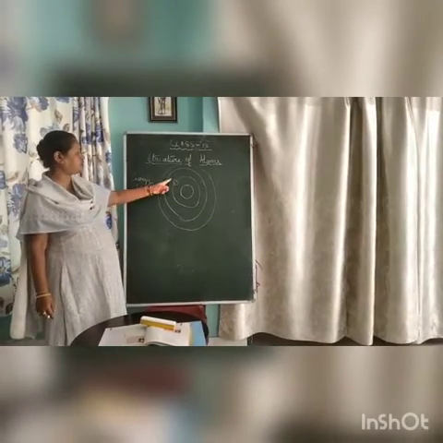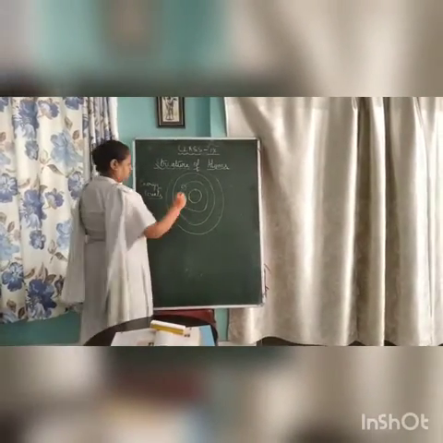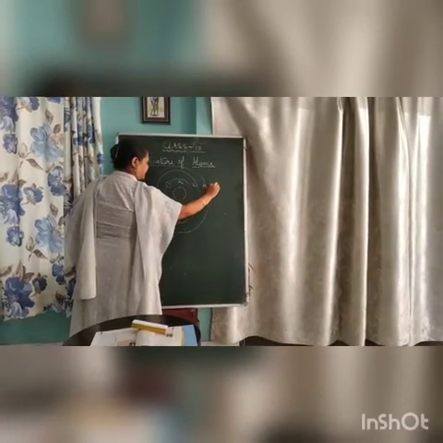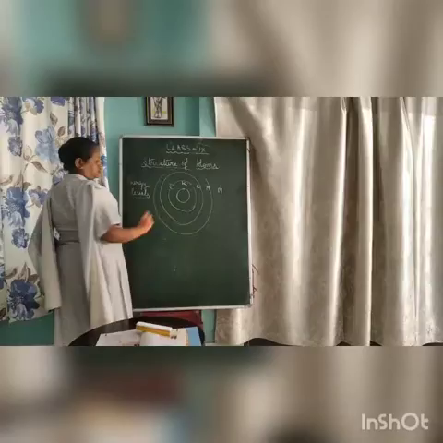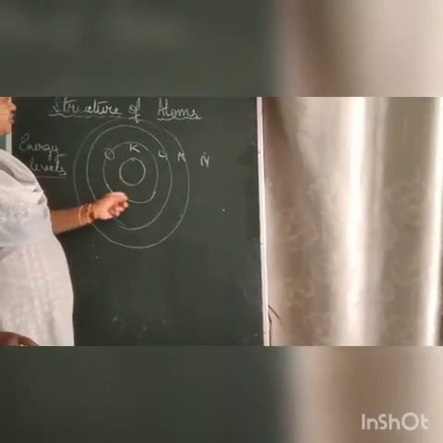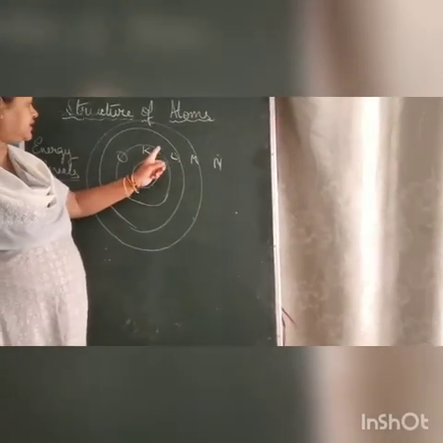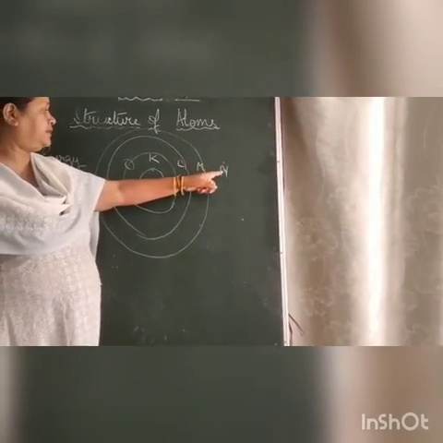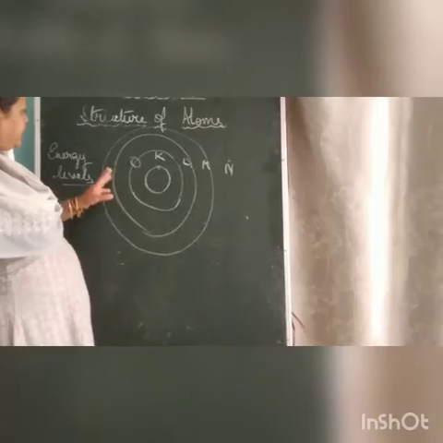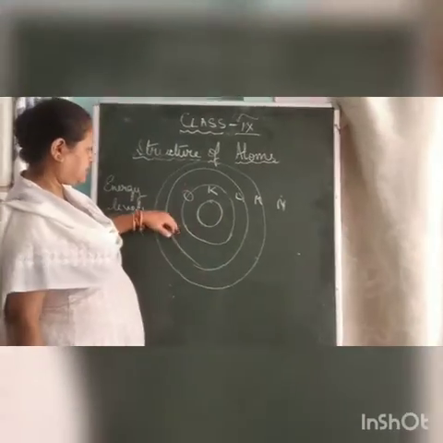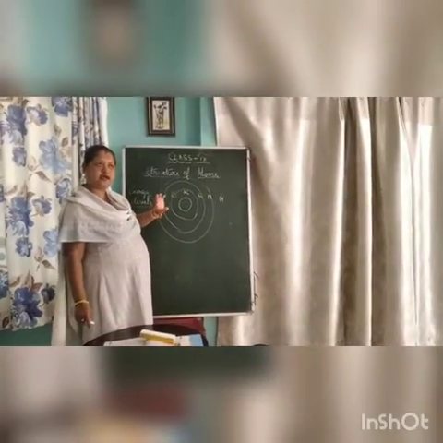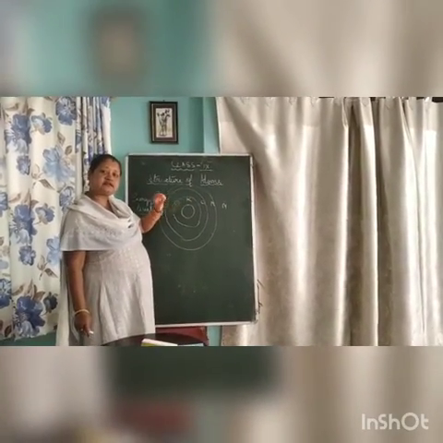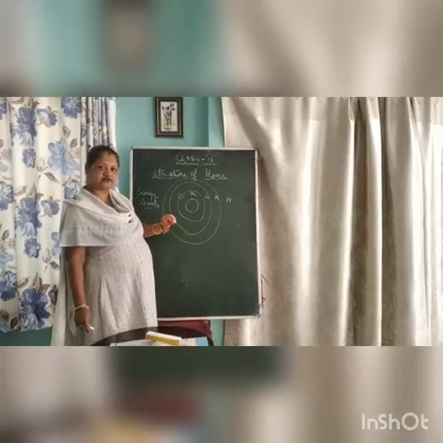And these orbits are named K, L, M, N, right? So it goes on. These energy shells are named with the capital letters K, L, M, N. So these discrete orbits are energy levels, that means these orbits are supplied with energy, right?